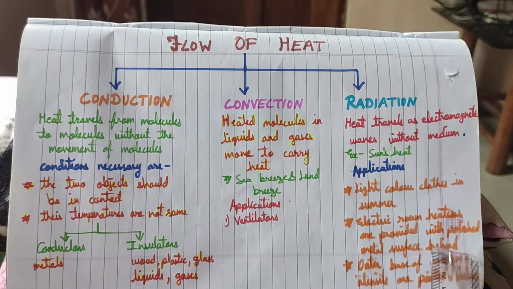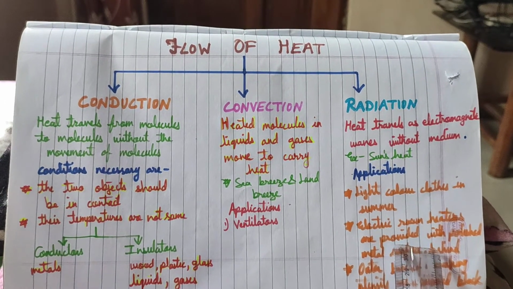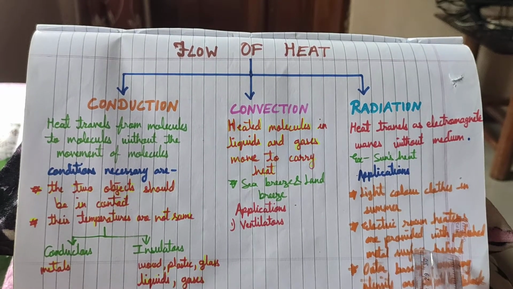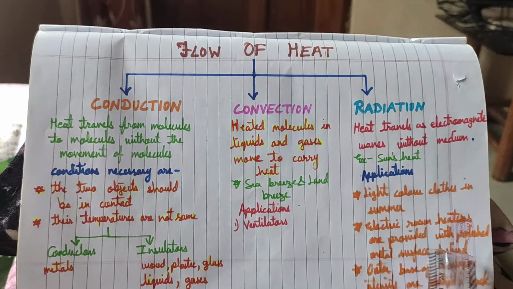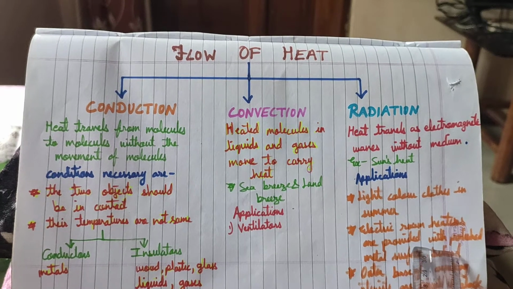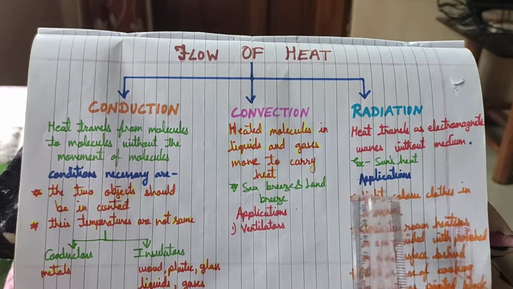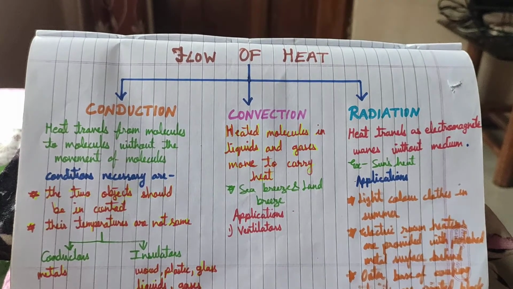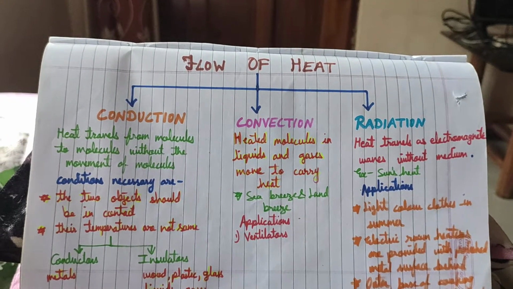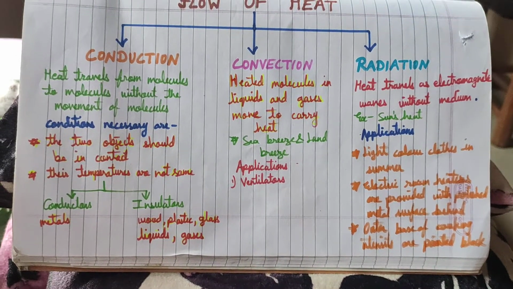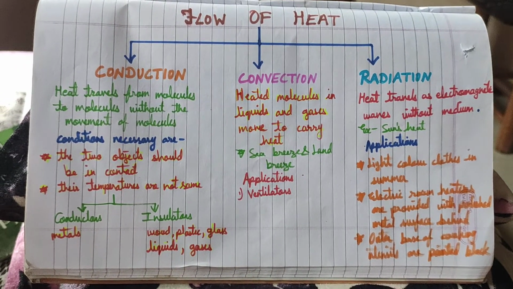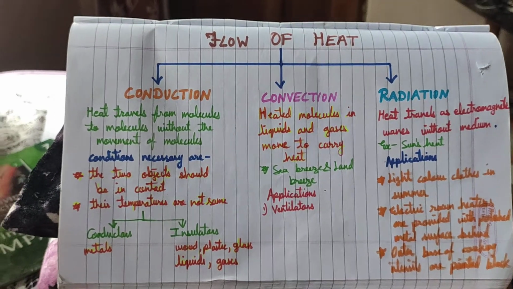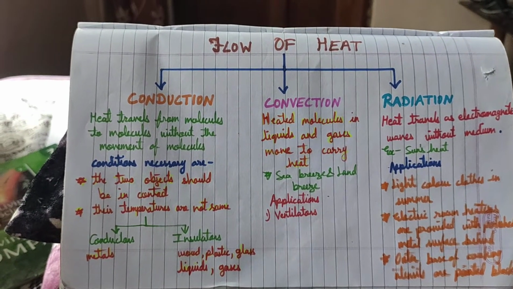Electric room heaters, you must have seen electric room heaters. At the back they are painted with a very shiny substance, so that the heat of the electric rod is radiated towards us, and we feel warmer. The outer base of cooking utensils is painted black, so that black color absorbs more heat and the food gets cooked faster. So these are the different types of flow of heat.